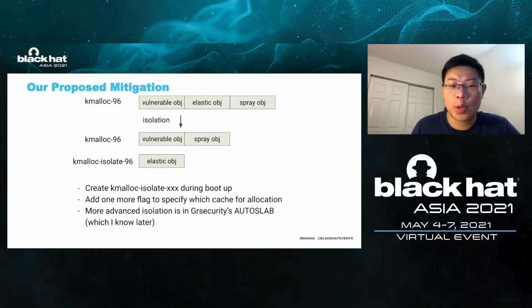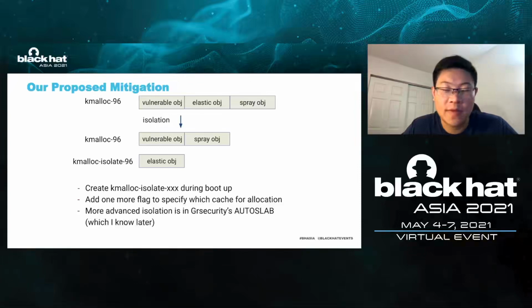I learned from Google Security that they have implemented a more advanced isolation in their new defense named AutoSlab. AutoSlab is much more aggressive in heap object isolation. Although I don't know more details about AutoSlab, I'm pretty sure that this security improvement is very significant too.